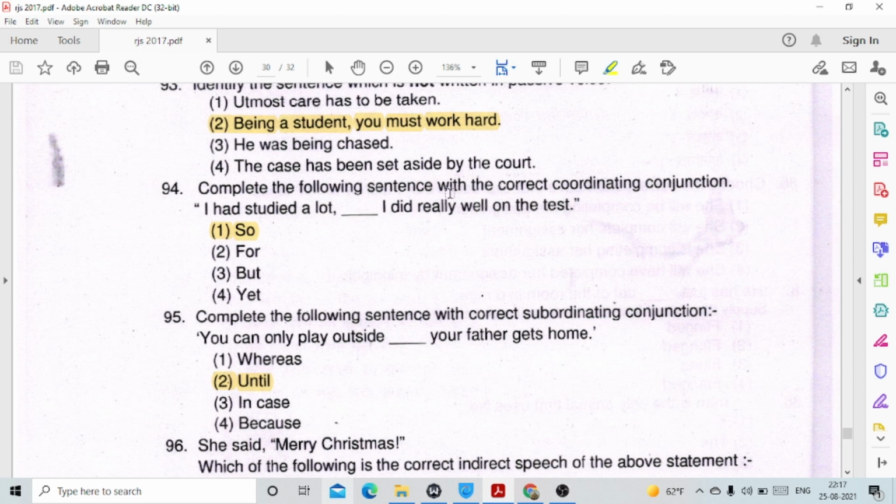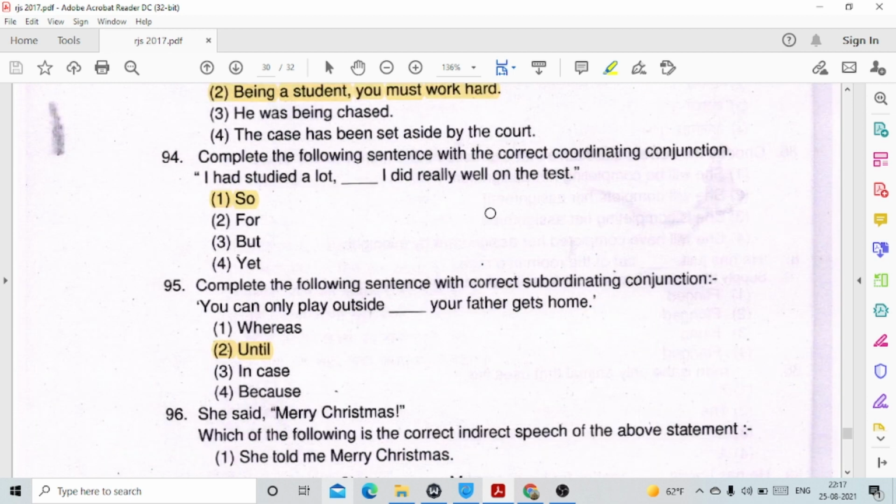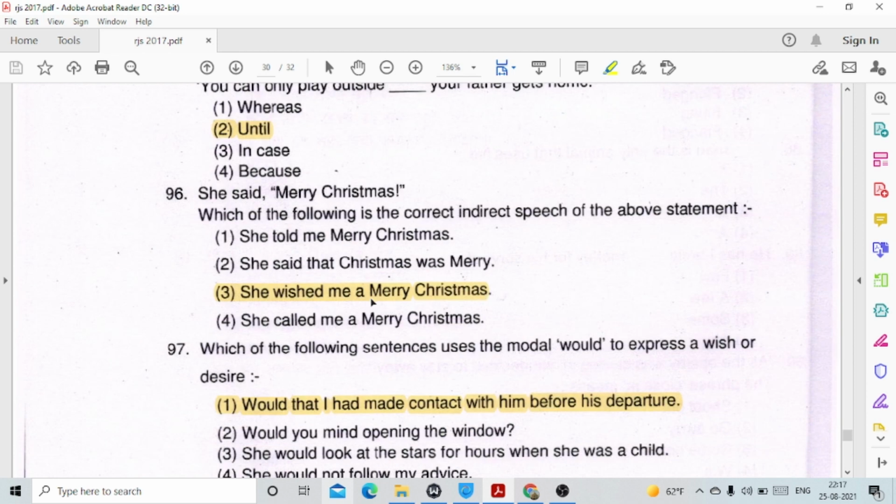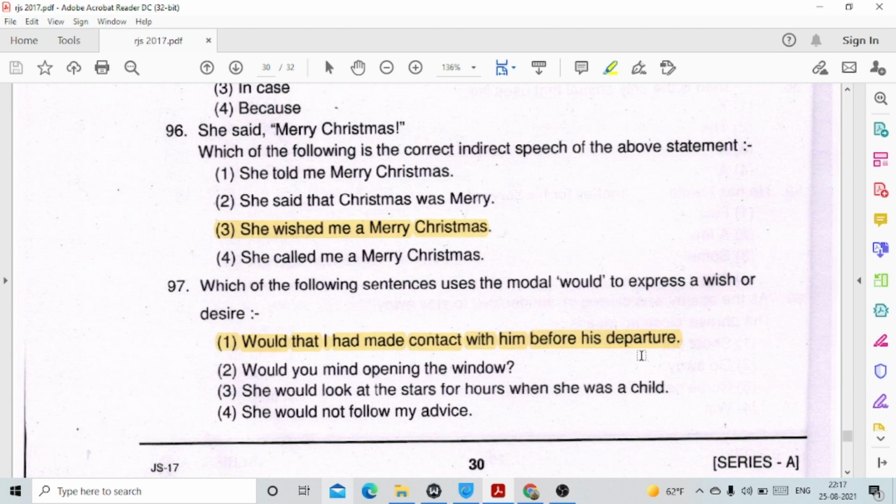94. Complete the following sentence with the correct coordinating conjunction. I had studied a lot, so I did really well on the test. Option number 1. 95. Complete the following sentence with the correct subordinating conjunction. You can only play outside until your father gets home. She said, Merry Christmas. This is in direct speech. Which of the following is the correct indirect speech of the above statement? So you have to change it into indirect speech. So, she wished me a Merry Christmas.